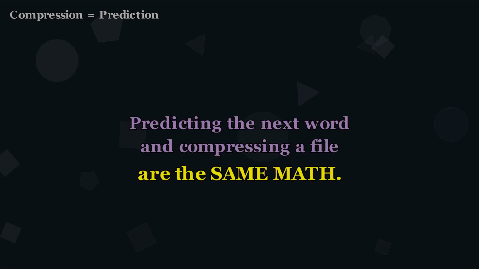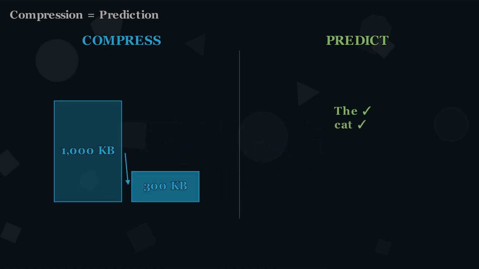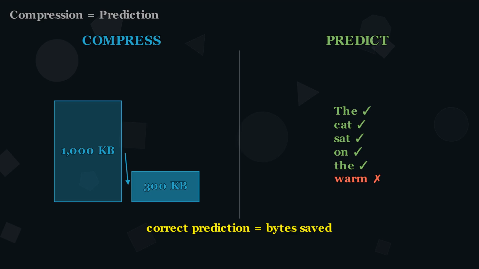Predicting the next word and compressing a file are the same math. On the left, a file shrinks as patterns are found. On the right, a model predicts each word. Every correct prediction is bytes saved. Every wrong prediction is bytes wasted. Compression and prediction are two views of the same equation.